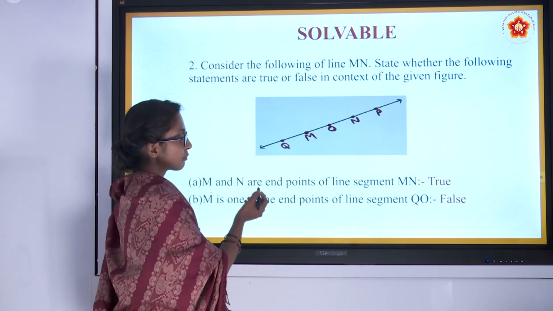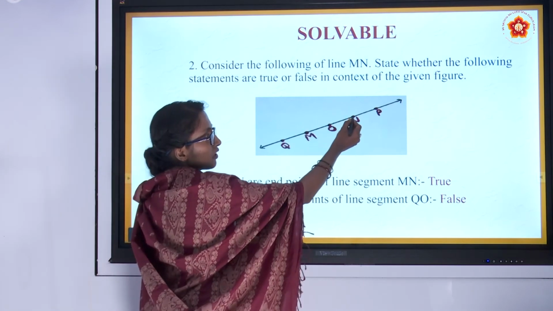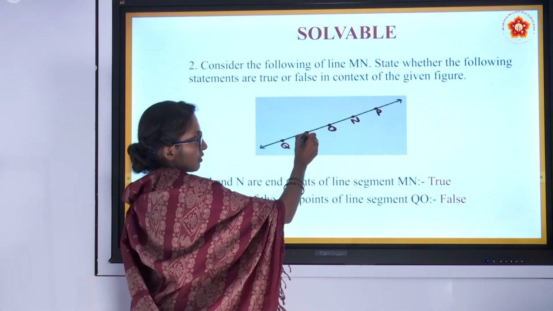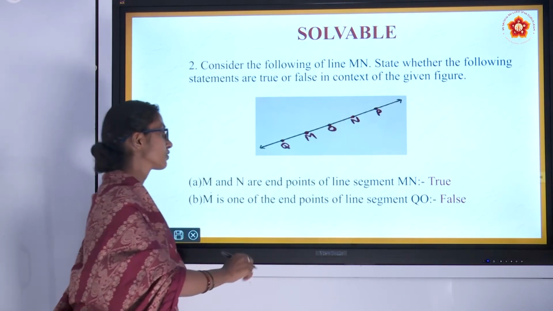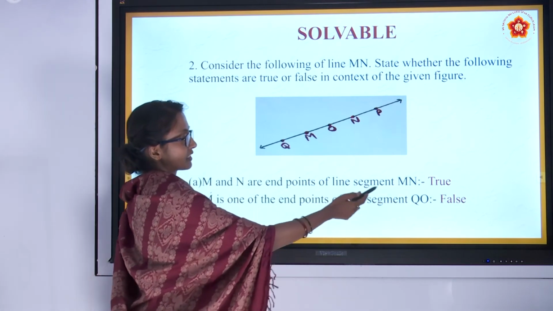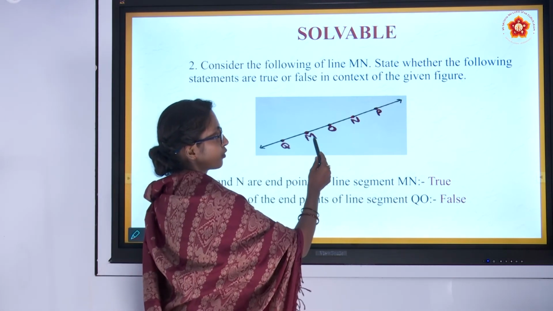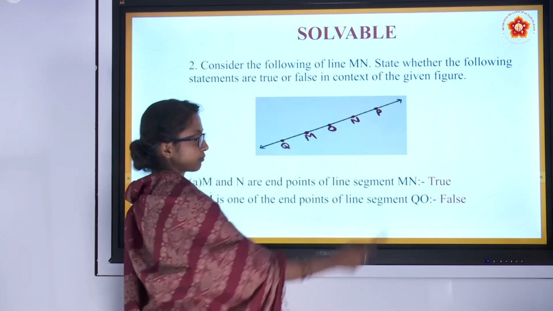If they didn't mention the starting point, we don't know which is the starting or which is the ending point, but from one point it will start and from one point it will end. So M and N are endpoints of line segment MN, they are saying. So the statement is true, because for line segment MN, M and N are both endpoints.